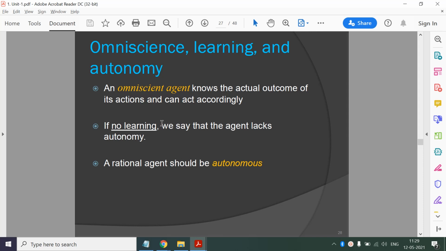So this is the ideal case, but we are focusing on the rational agent. If our agent has no learning, we can say that our agent lacks autonomy. But a rational agent should be autonomous, so it should have a learning component.